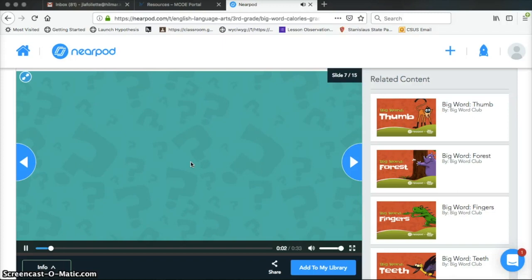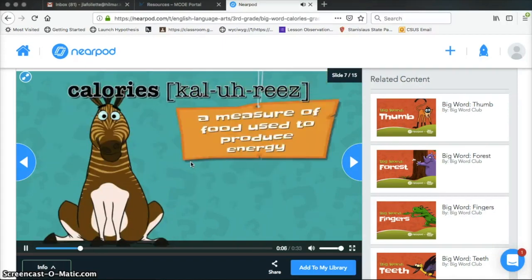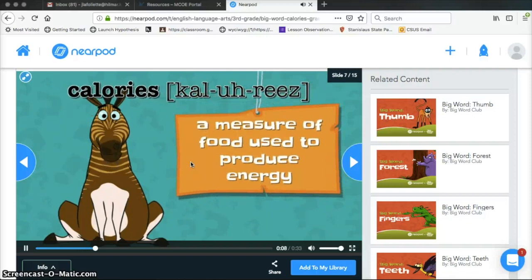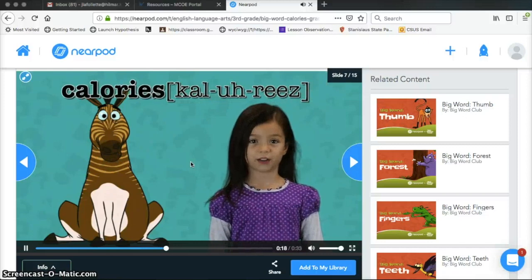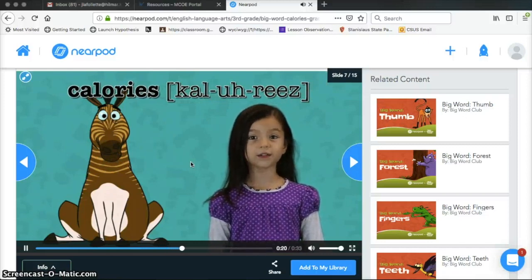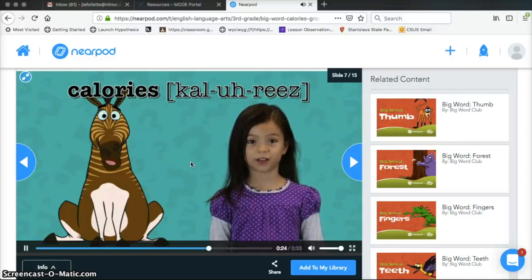It's time for another big word of the day. Calories, a measure of food used to produce energy. Can you use calories in a sentence? The food you eat gives you calories for energy, and the more active you are, the more calories you burn. That is true. I know.